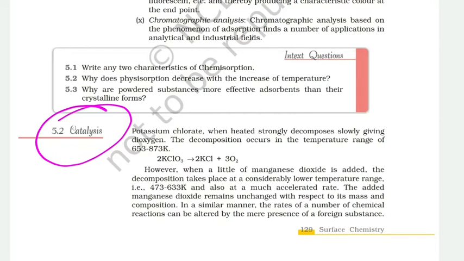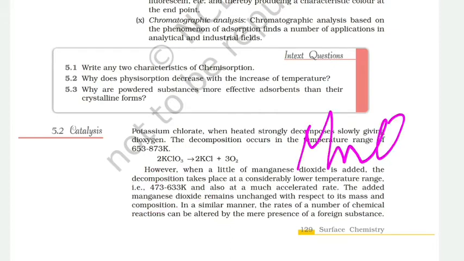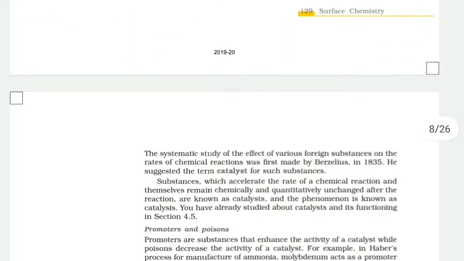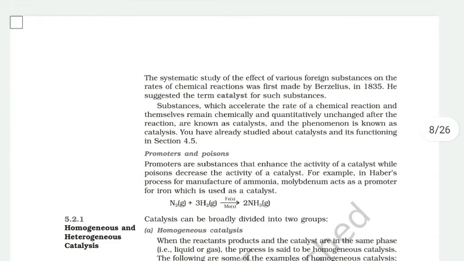For example, potassium chlorate decomposes into potassium chloride and oxygen at a normal rate at a temperature of 633 to a minimum of 473, but when we use MnO2, manganese dioxide, it decomposes completely and very fast at a lower temperature. So here MnO2, manganese dioxide, is the catalyst for this reaction. Similarly, there are many examples of catalysts.